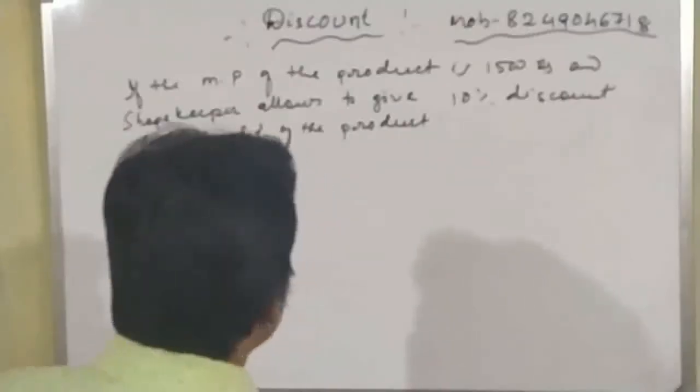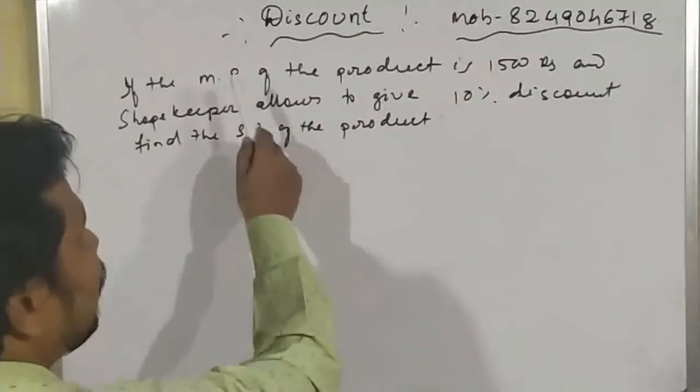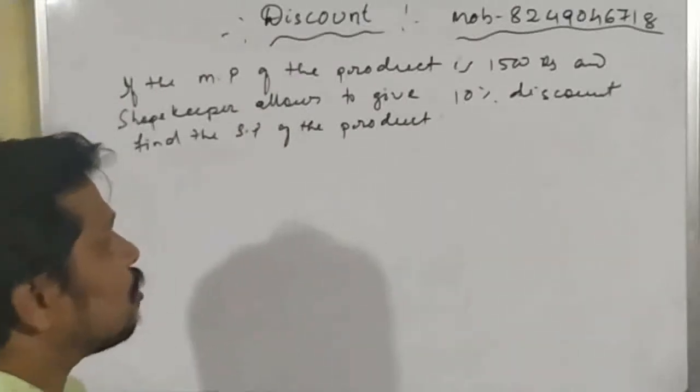Okay students, so here what is given? The mark price is given and the percentage of discount is given.